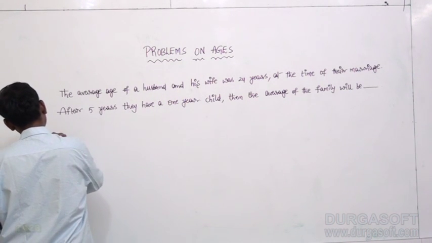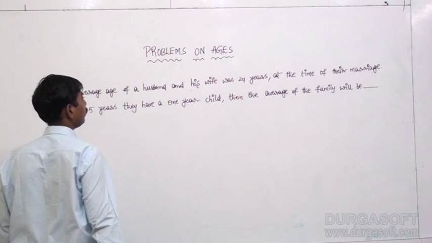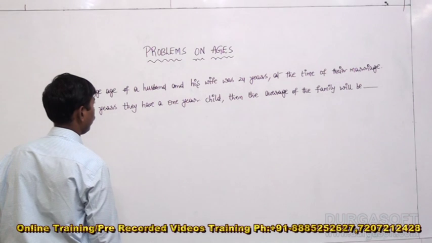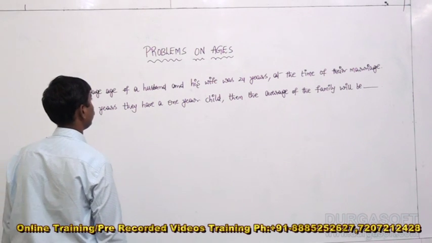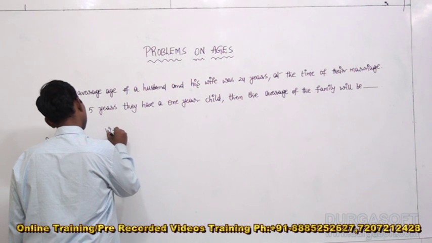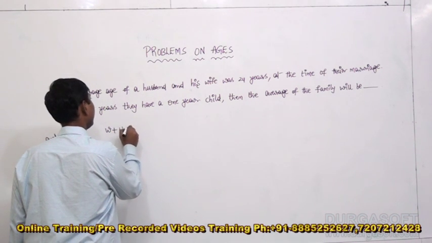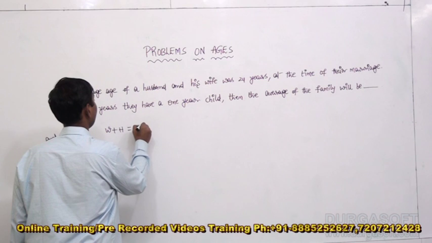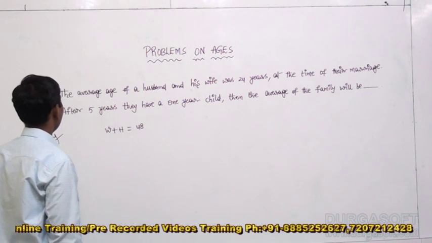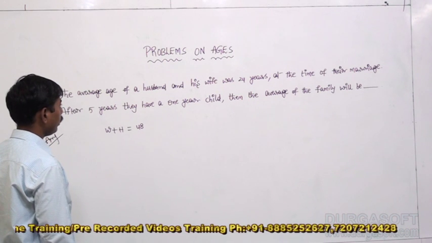was how many years? 24 years at the time of their marriage. Summation of wife and husband, two people, 24 means 48 years at the time of their marriage. After 5 years, they have a 1-year child.